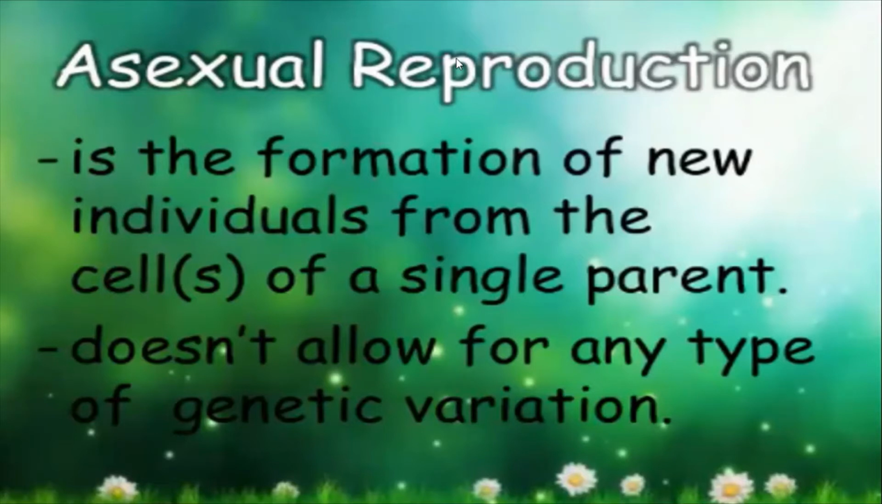Can you repeat, Siddhi, what we have just learned from this slide? Asexual reproduction is the formation of new individuals from the cells of a single parent. Asexual reproduction doesn't allow for any type of genetic variation. Yes. Do you understand all the statements? Yes. So it is clear to you now.